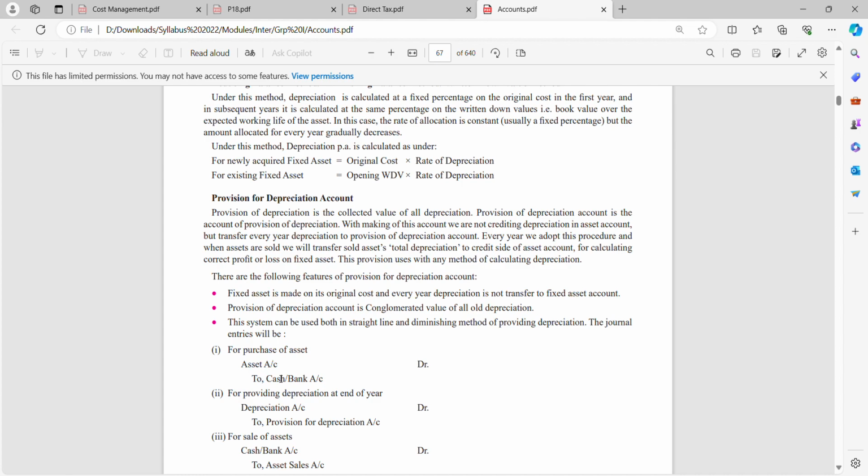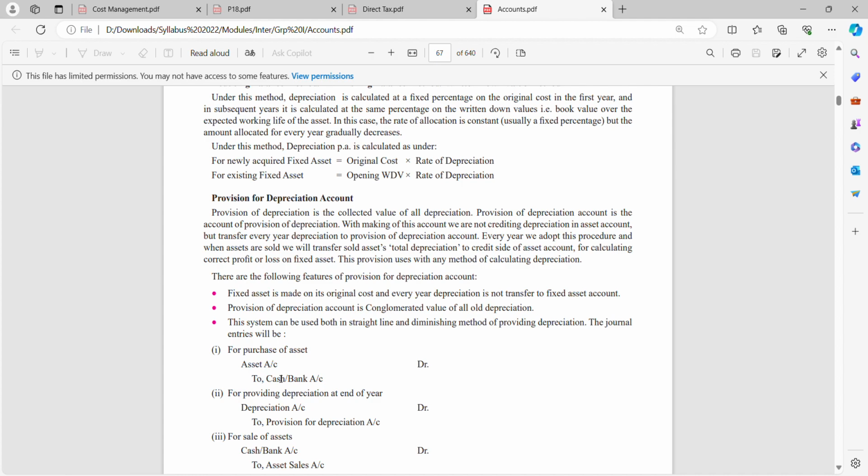So again, the same thing they have mentioned. We transfer every year's depreciation to that account. Every year we adopt this procedure, and when assets are sold, we transfer the sold asset's total depreciation to the credit side of the asset account.